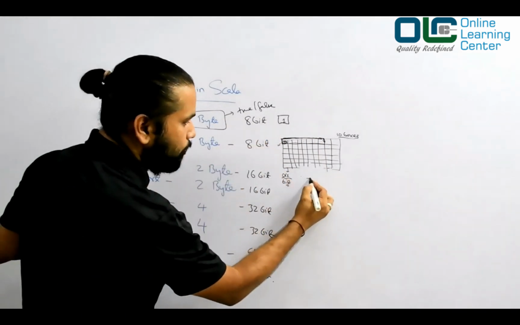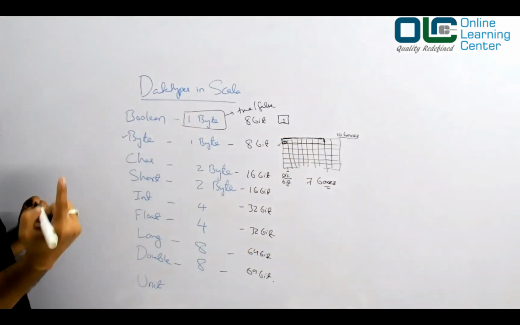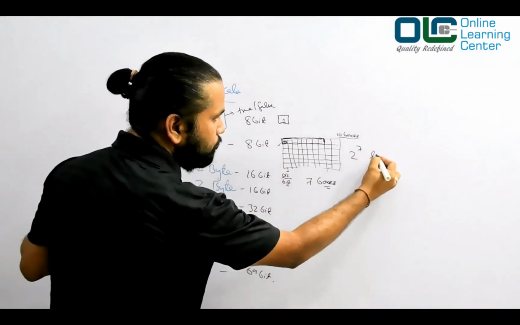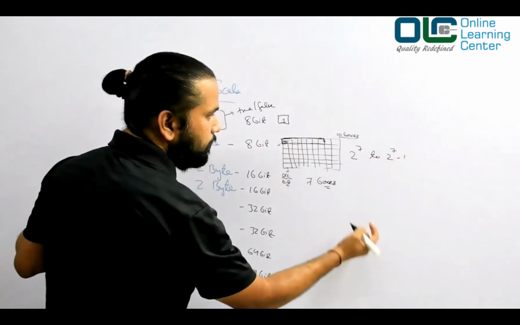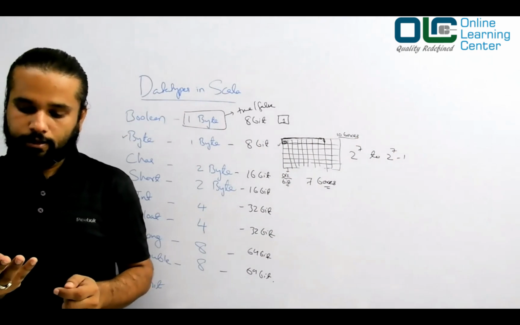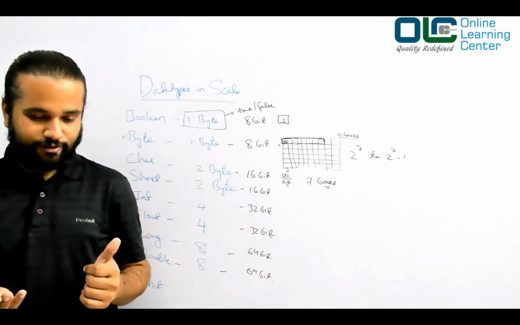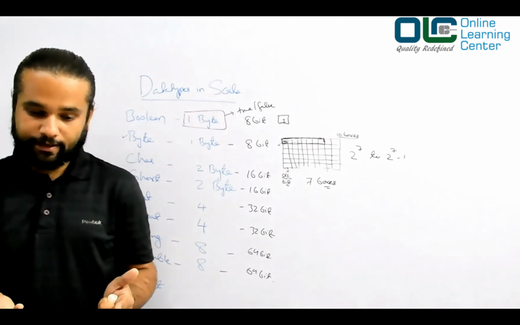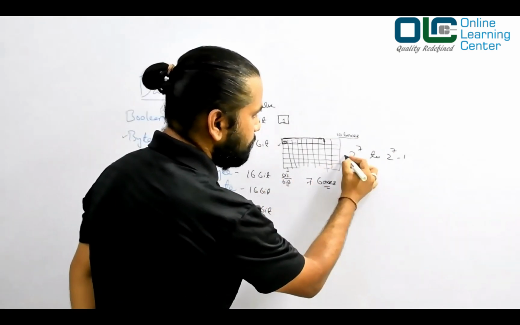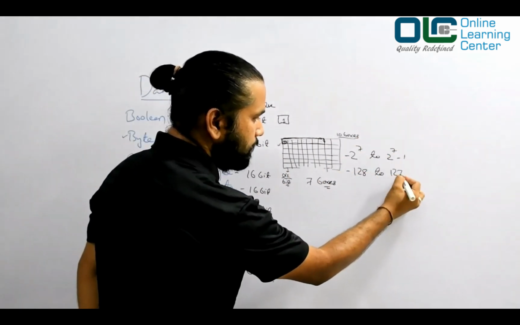So you have only 7 boxes to use. All these boxes are capable of storing only 0 and 1. That means only 2 elements. So now the formula goes 2 to the power 7 to 2 to the power 7 minus 1. What is the value of 2 to the power 7, guys? 2, 4, 8, sorry, 2, 4, 8, 16, 32, 64, 128. So this is 128. A minus symbol to 127.